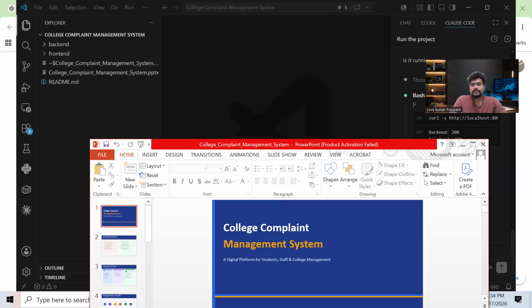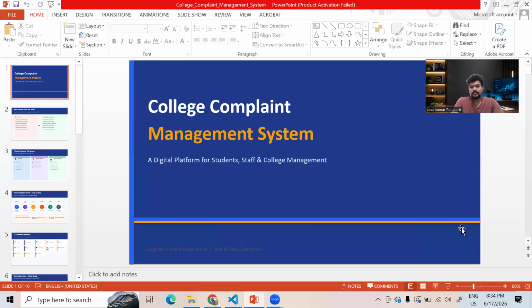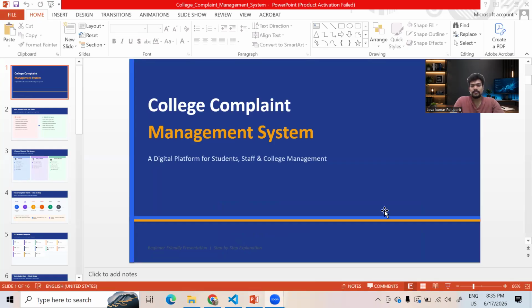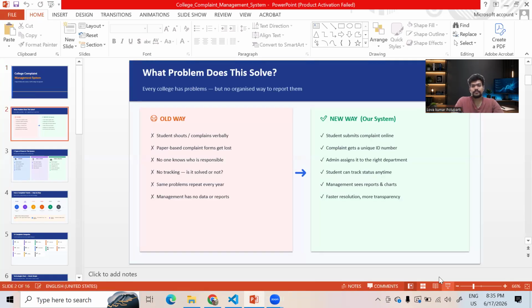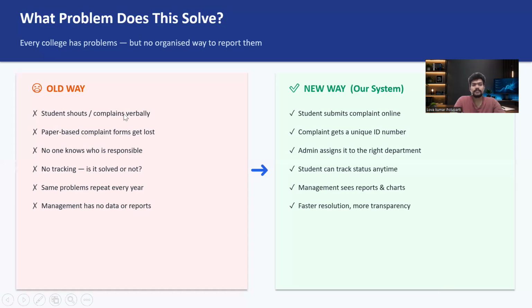So this is one of the interesting ones. This is the college complaint management system. What exactly are the students facing? Basically, before this product, if they had any problem, let's say they would go to the management and make the complaints verbally, orally, and they would be arguing, right?